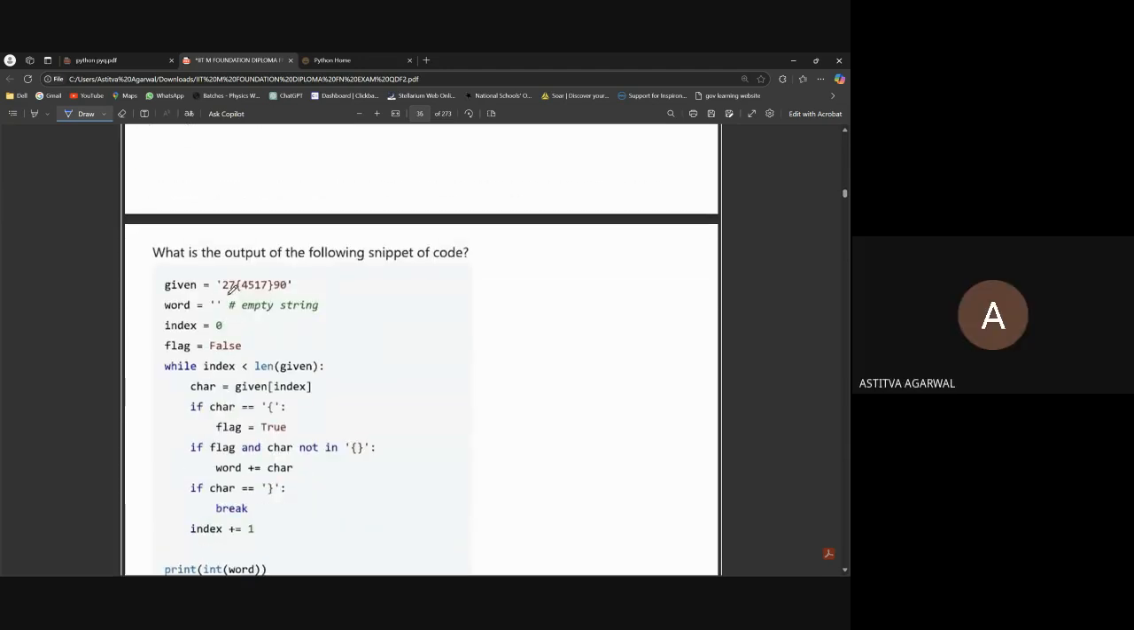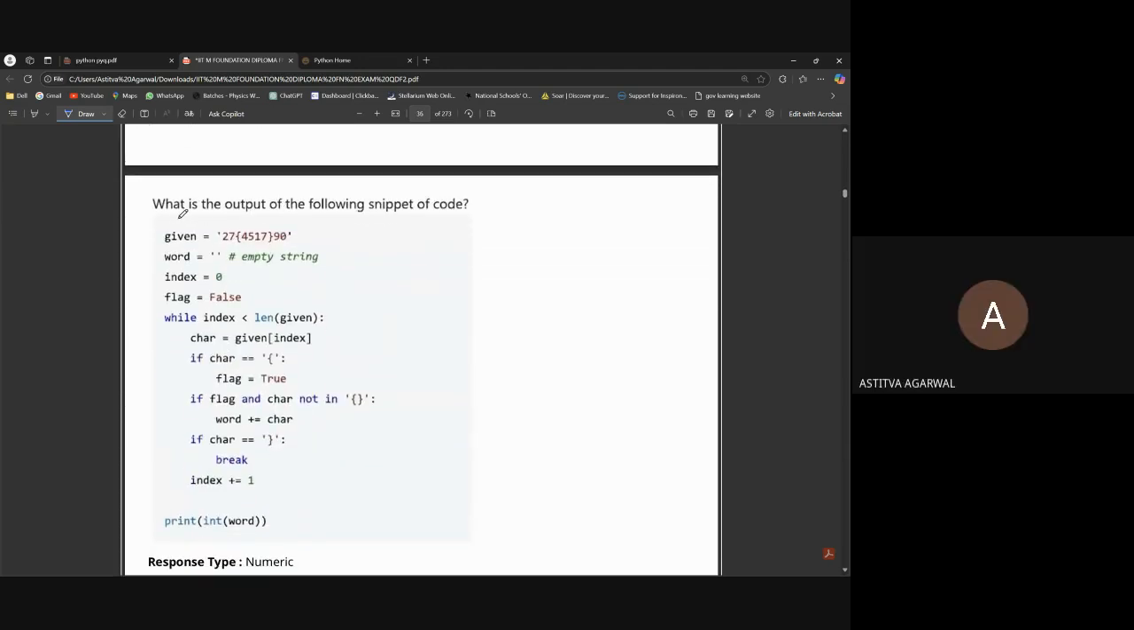Next question. We have to just find the output of the given code. Given is one string, the value of the given variable. Word is an empty string. See, this hashtag is used to write comments, sorry, I'm wrong, my bad. We can write single line comments by using hashtag.